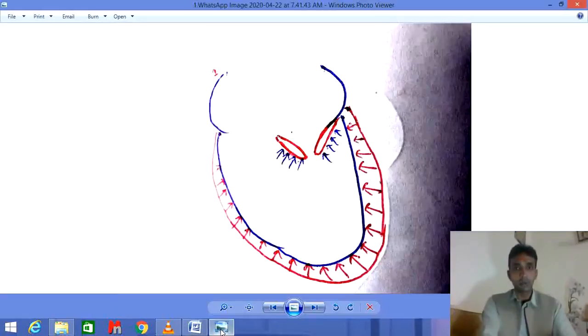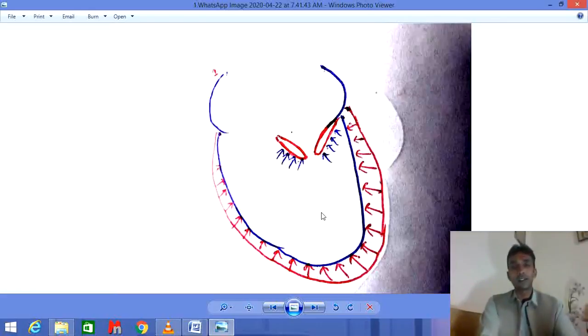To learn about the isometric contraction, we will focus on this diagram. This whole diagram represents the heart. I have told you in the beginning that the systole or the contraction of heart means the contraction of ventricles. So we will focus on the ventricles of the heart, especially the left ventricle. The same will take place in both ventricles, but the left ventricle is very important. These are two ventricles. This is the bicuspid valve or mitral valve.